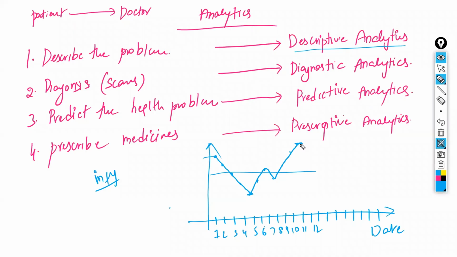Again, there should be some reason why these 5 days it has fallen, and again why from 5th to 11th, how it has increased. There should be some reasons for both of them. The reasons are called diagnostic analytics.